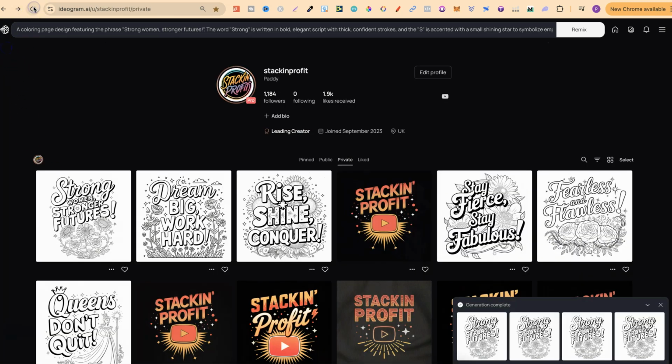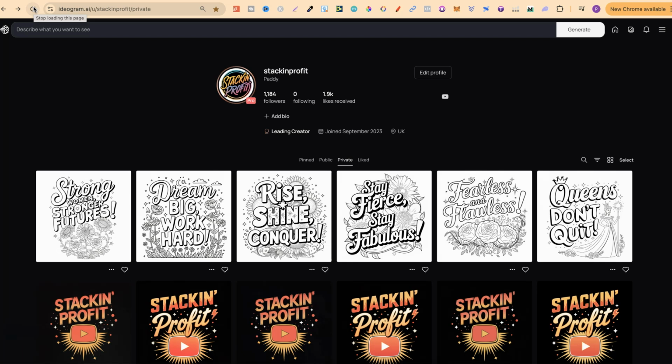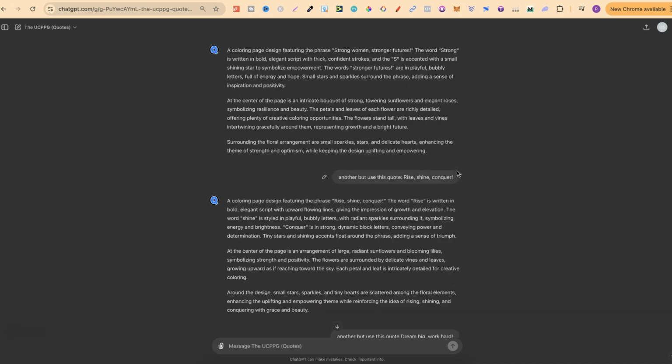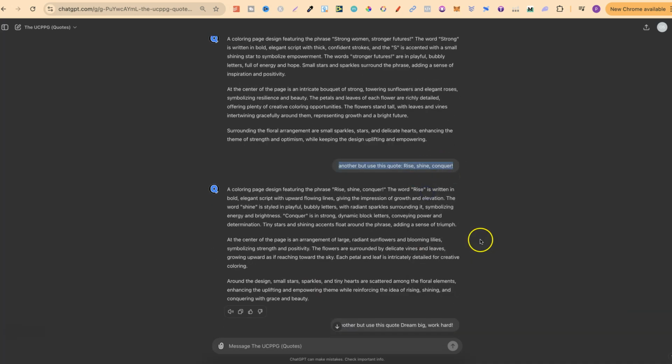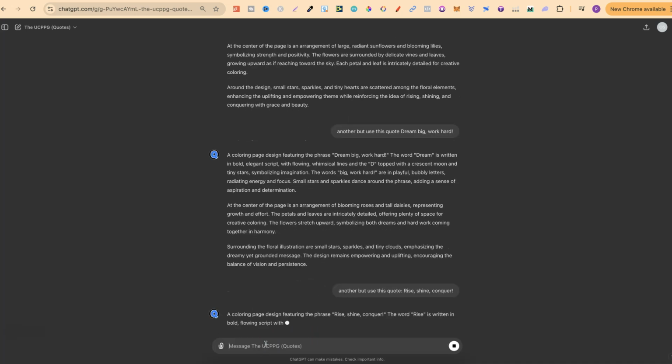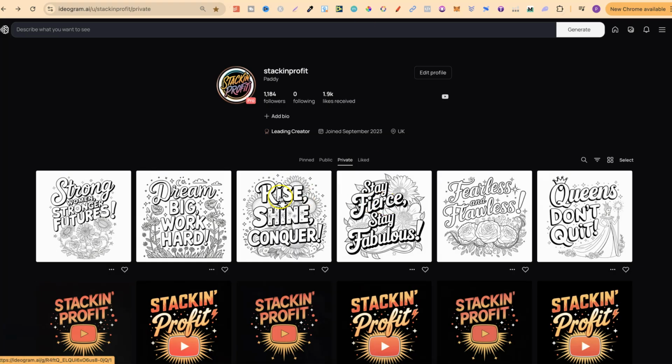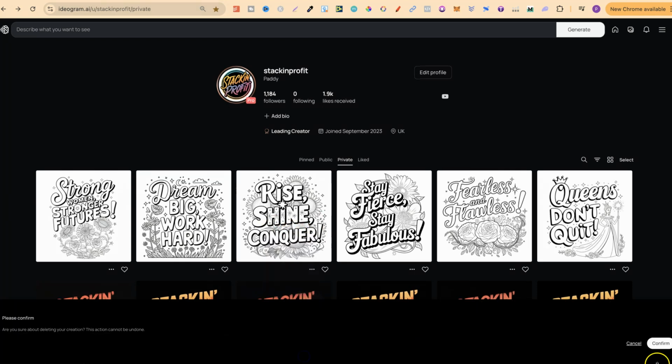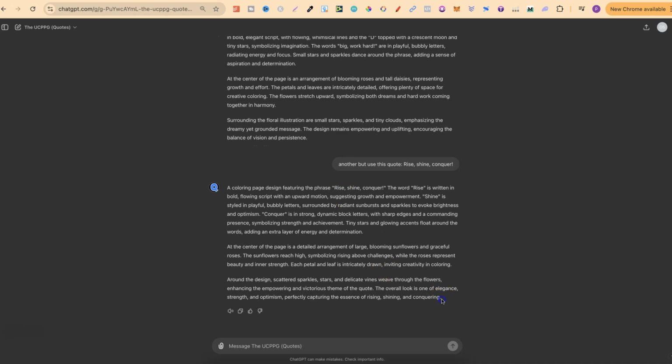So let's go ahead and just quickly reload the page. There we go. So these look the same. This one looks out of place, so I probably wouldn't use that. So let's do another. It was this one. We'll redo the generator with this quote, and then we'll try that again, because if we come back over to Ideogram, it just looks a little bit too busy and it looks a little bit out of place. So let's go ahead and delete that. Let's come back over to here. Let's go ahead and copy this just like so.